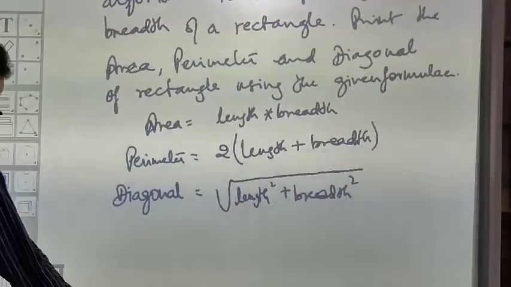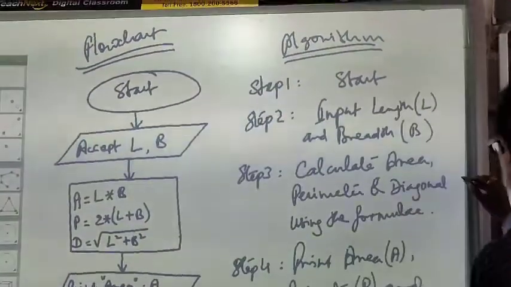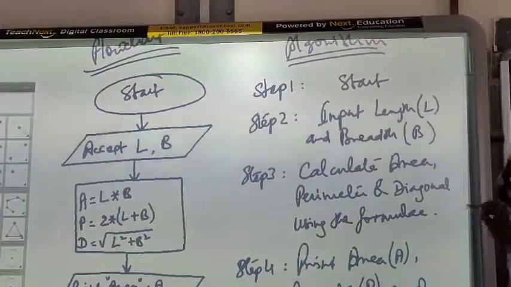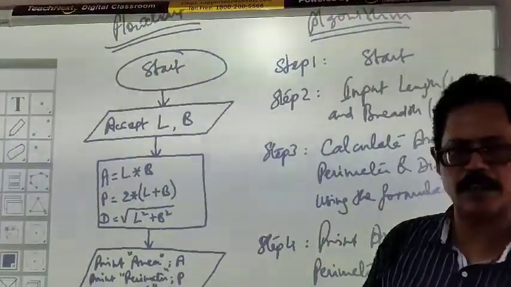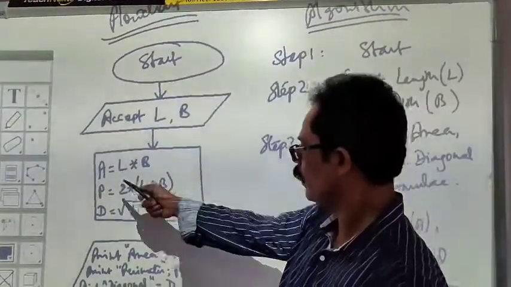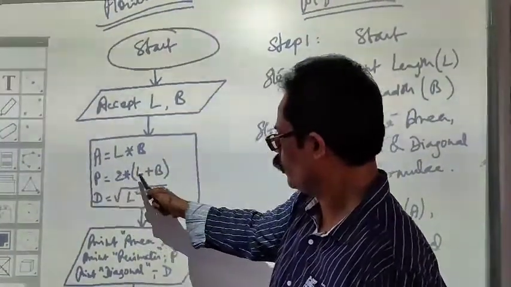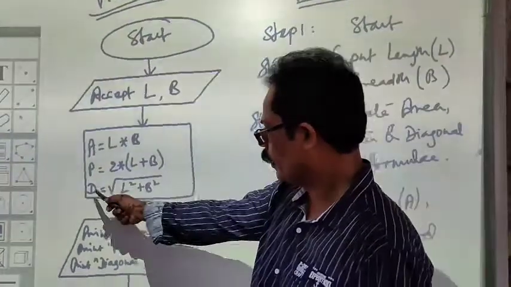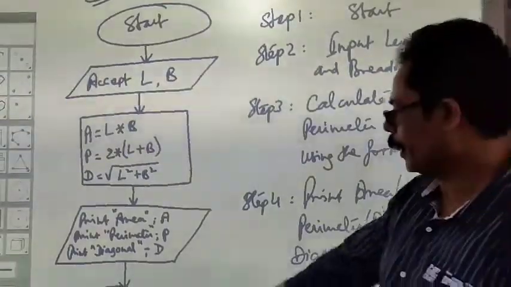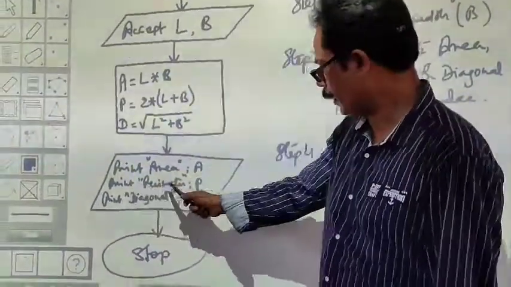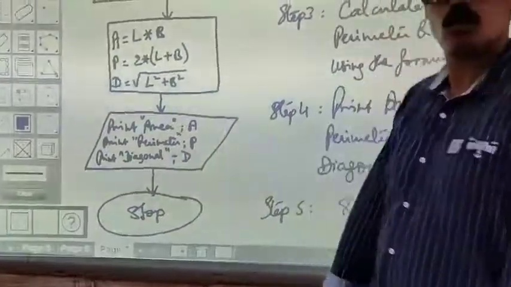So look at this one here. Here we have the flowchart as well as the algorithm side by side. Start, accept length and breadth as L and B. Calculate, that's why there is a process box. A equals L into B, P equals 2 into (L plus B) within parenthesis, D equals root over L square plus B square. And then after that, print area A, print perimeter P, print diagonal D, and then after that stop.